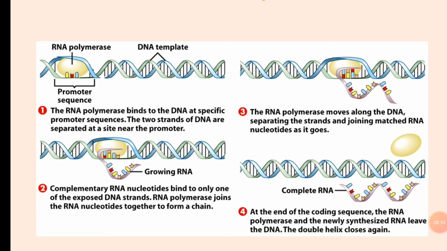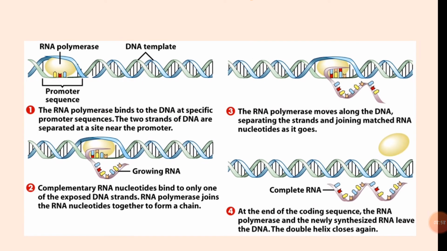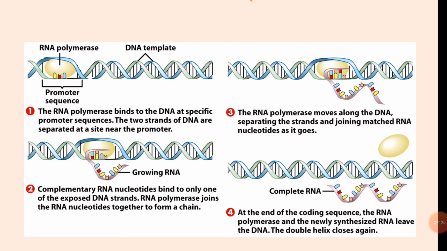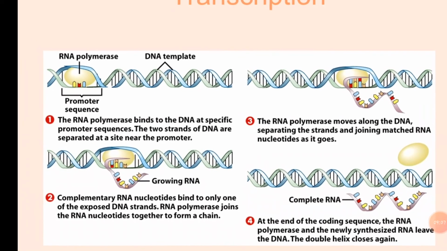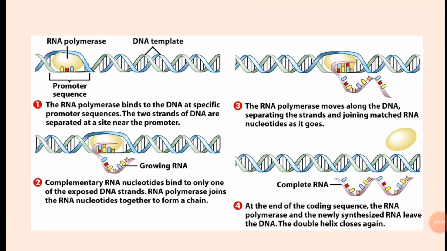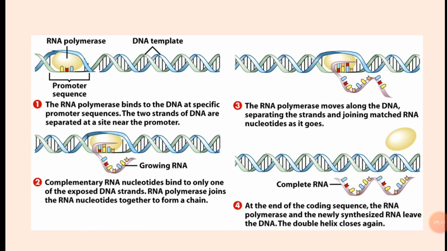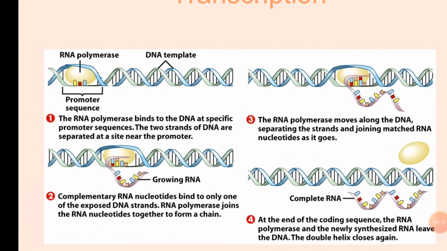RNA polymerase joins the RNA nucleotides together to form a chain. The RNA polymerase moves along the DNA, separating the strands and joining matching RNA nucleotides as it goes. At the end of the coding sequence, the RNA polymerase and the newly synthesized RNA leave the DNA, and the double helix closes again.